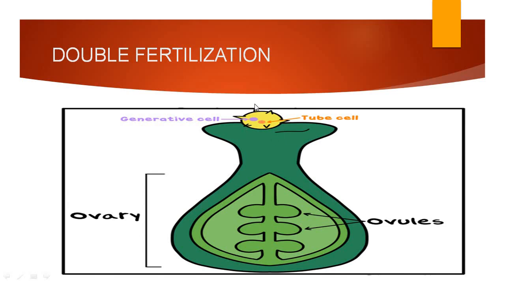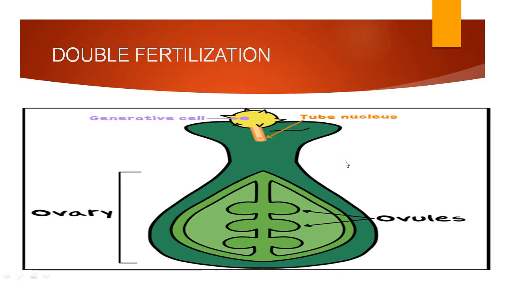This pollen grain has two cells inside it. One is the tube cell and the other is the generative cell. Now, whenever these pollen grains fall on the stigma of any other flower, they germinate.